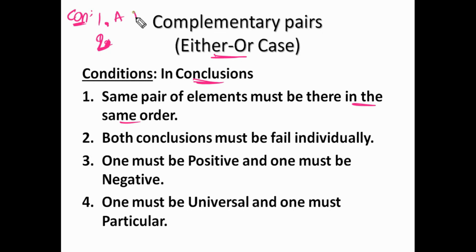So if it is A and B, this one also must be A and B only. Okay, same pair. If it is A and C, no, sir, these two conclusions are not possible for either-or. Suppose if it is also A and B, then it is okay. Next, if it is B and A, then also not possible for either-or. Same pair is there, but not in the same order. Okay.